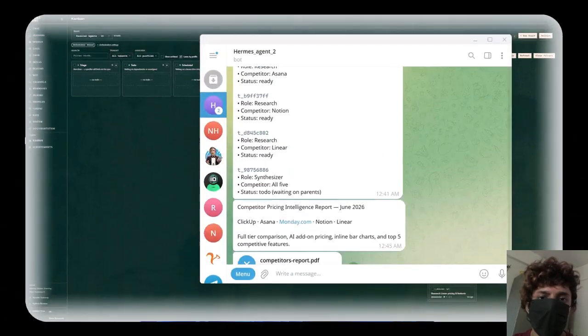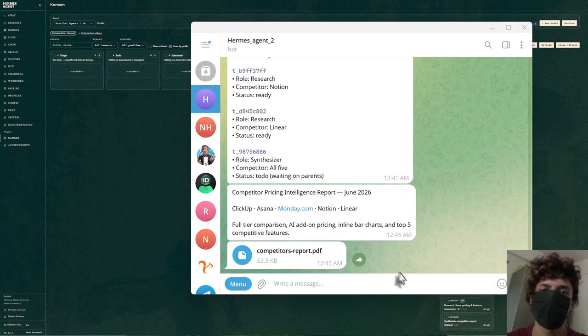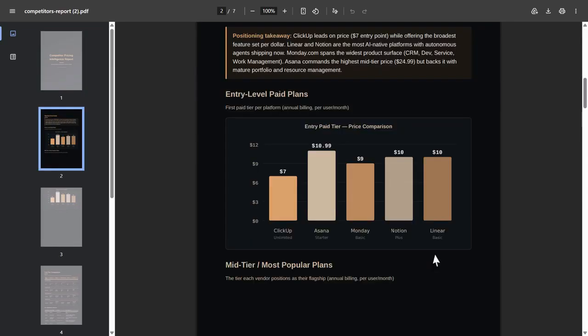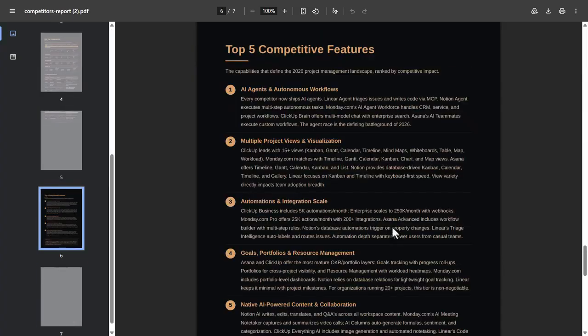And here's the final report. Same engine, but now with Linear in it. Let's click on it. And right on the cover, we have ClickUp, Asana, Monday, Notion, and Linear. If you scroll down, we can see Linear here as part of the chart. So it didn't fill a slot. It researched Linear and took a position on it. That's the whole thing: 5 competitors, 1 word added to a chat, 4 reports on my phone, and tomorrow at 9 it asks me again.